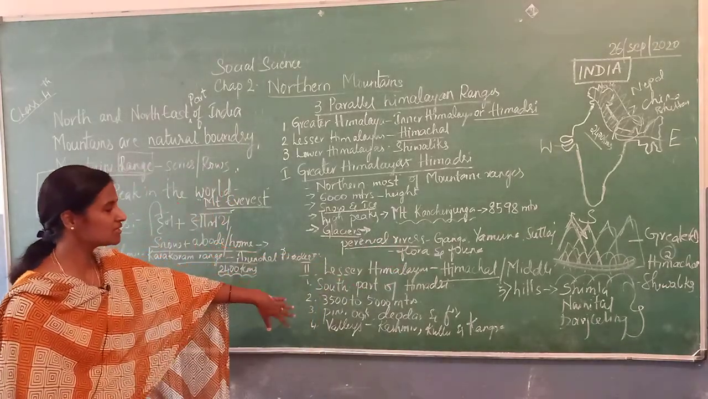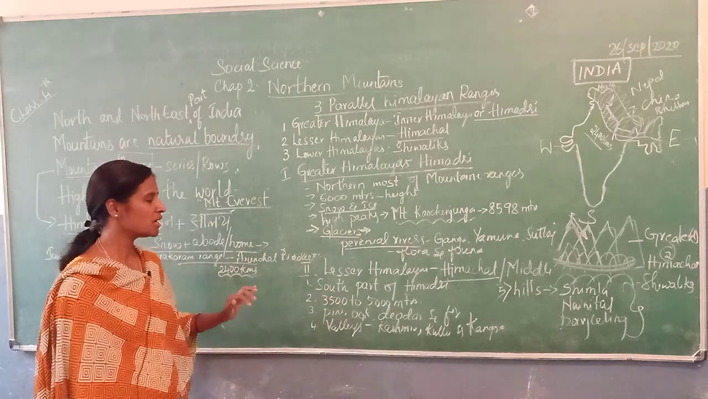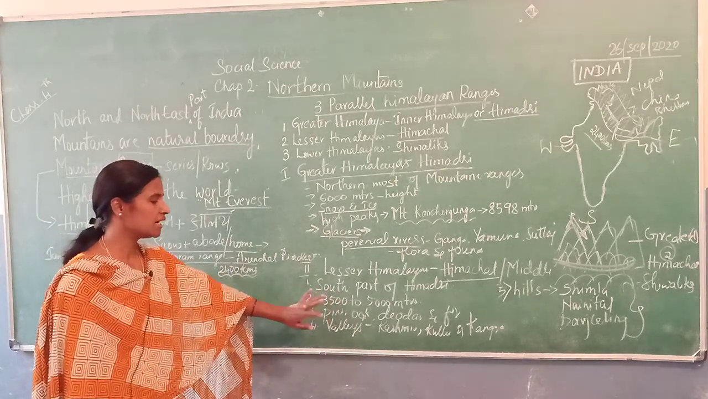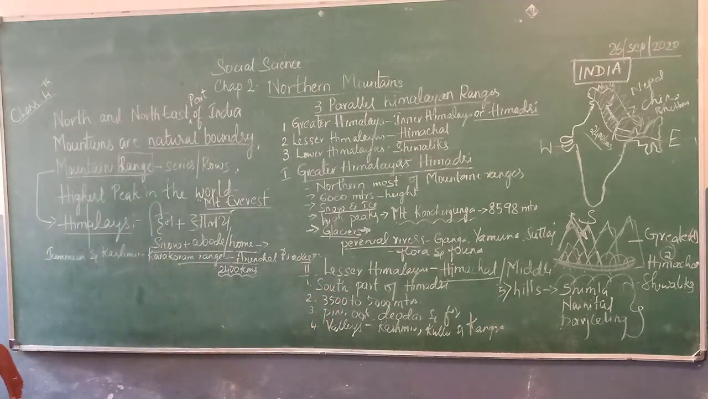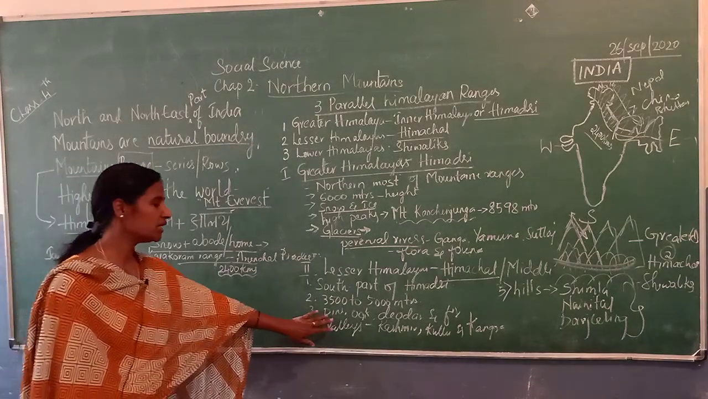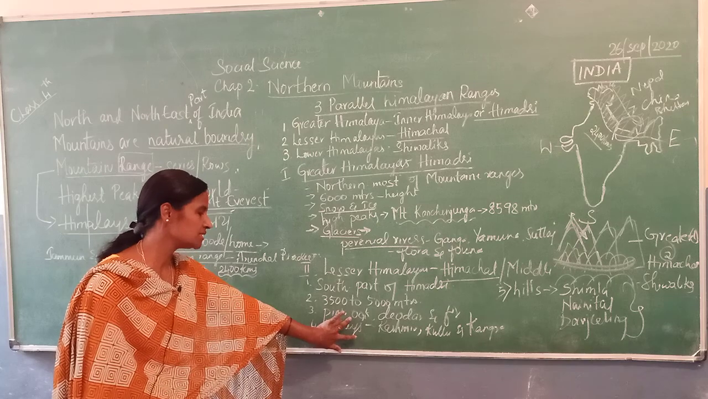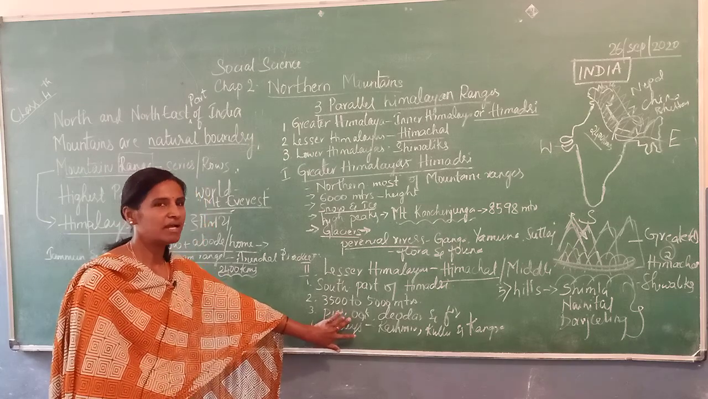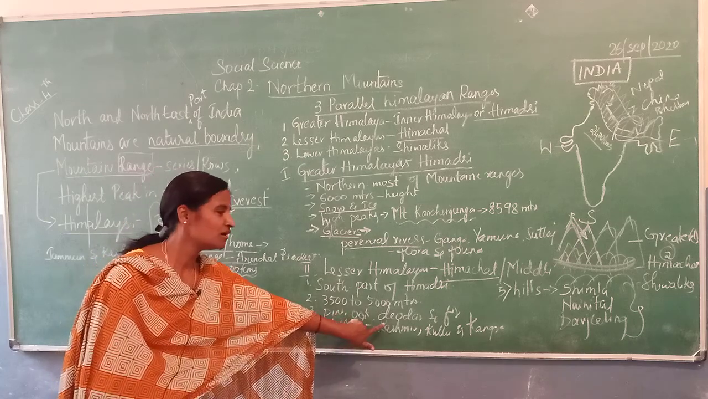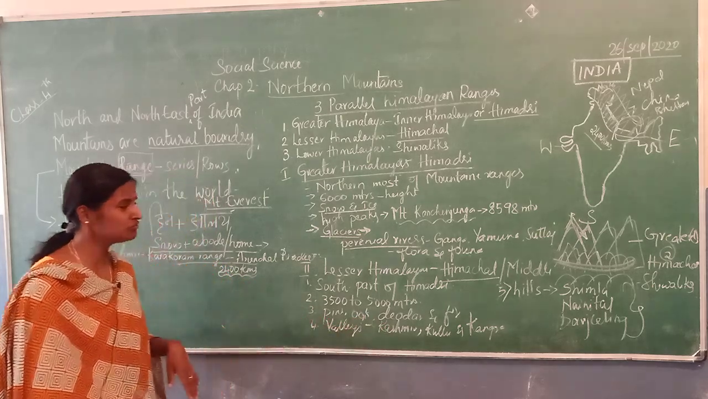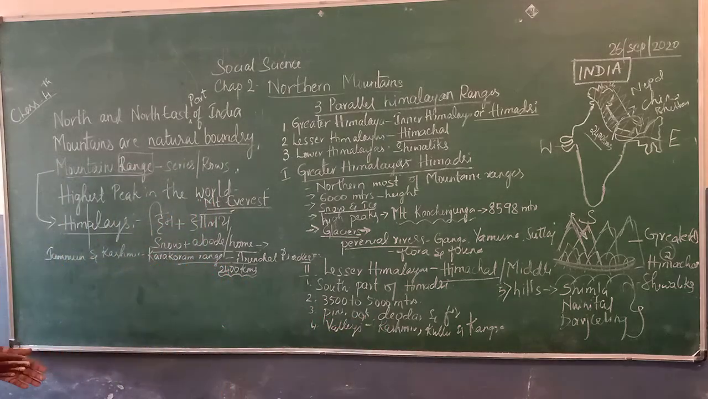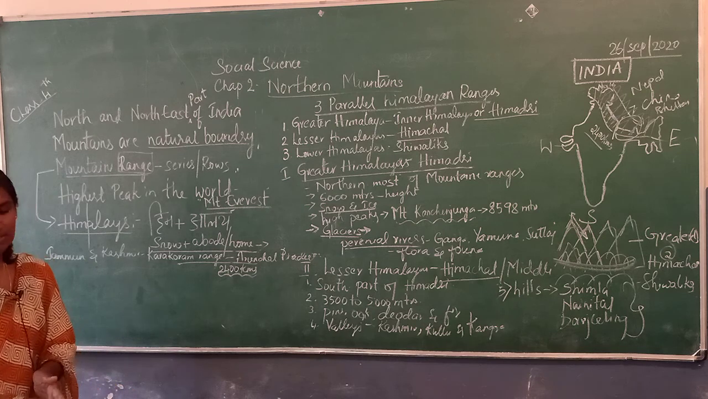The Lesser Himalayas are the south part of Himadri, with a height of 3,500 to 5,000 meters. As it is a dense forest, we find important trees like pine, oak, deodar and fir, and beautiful valleys and hills. Children, these are all the points we have discussed.